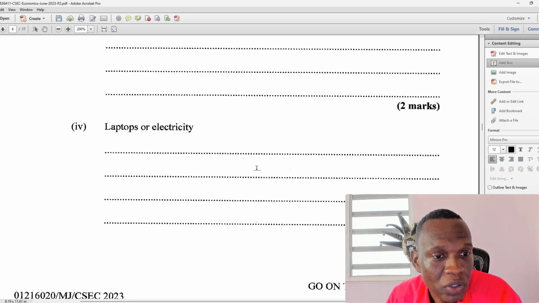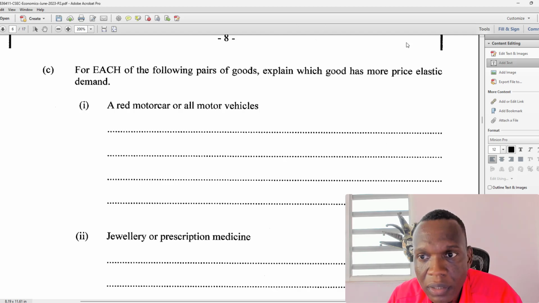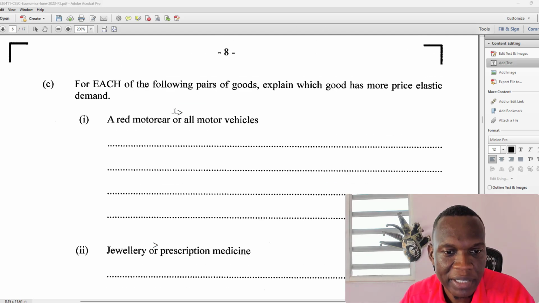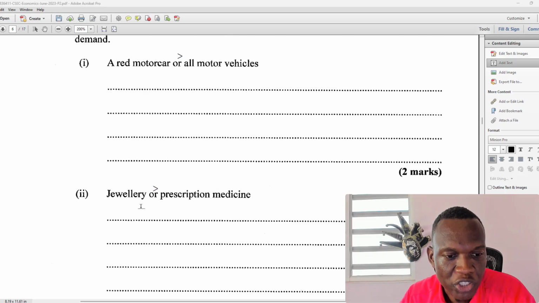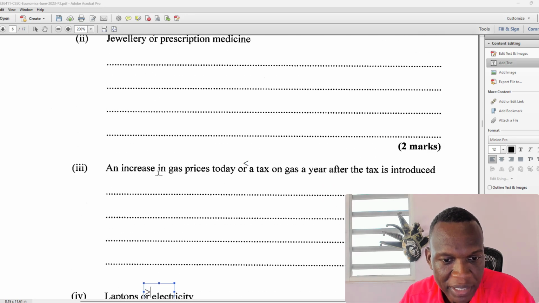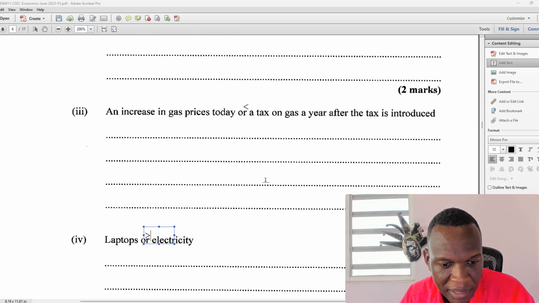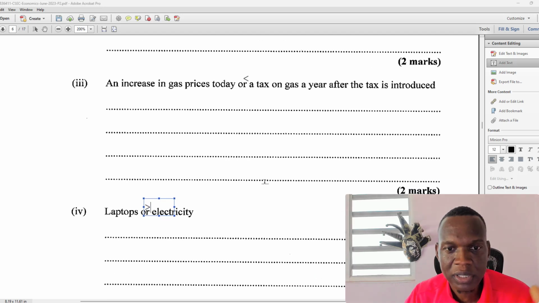All right, so let's see now. That's that question there. So you can see, right? Okay, so we have it right here. The red motor car price elasticity of demand would be greater than that for all motor vehicles. For jewelry would be greater than for prescription drugs. For the gas price increase today, it would be less, so it would be less than a year later. And laptops would be greater than electricity, because it's all about substitutes and how important these things are for you as a person.